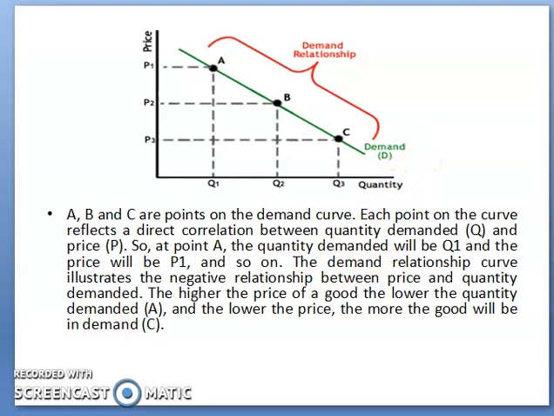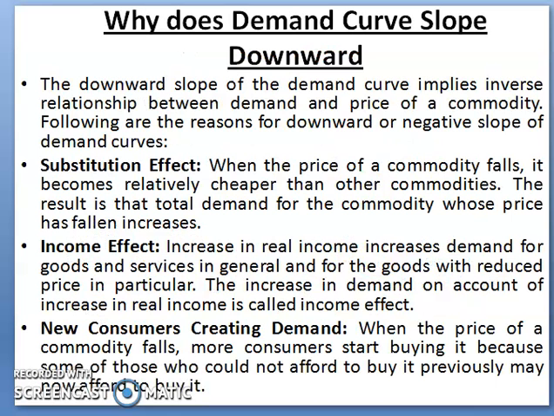Moving further, why does the demand curve slope downward? The first reason is the substitution effect. When the price of a commodity falls, it becomes relatively cheaper than other commodities, and the result is that the total demand for that commodity whose price has fallen increases.